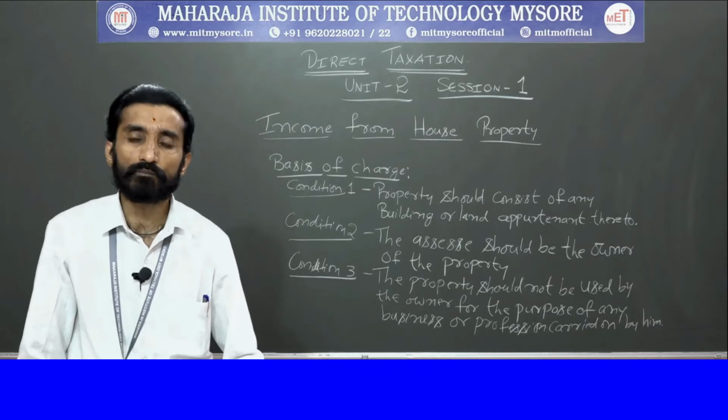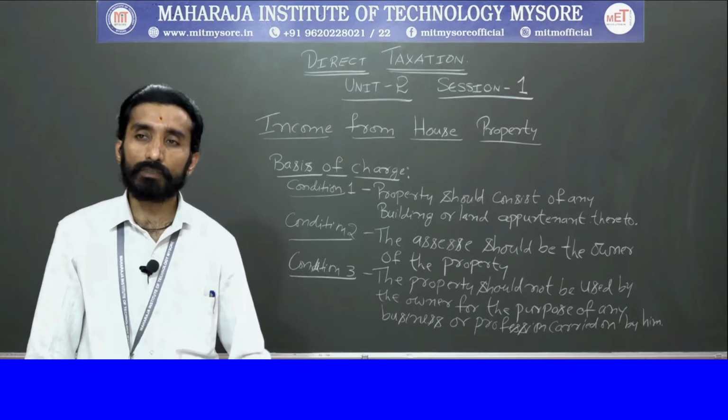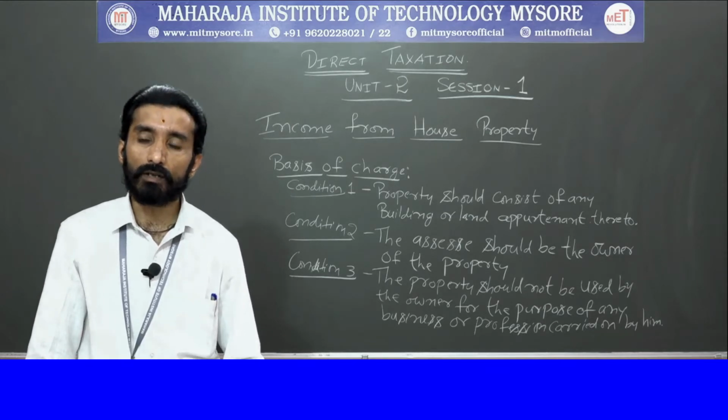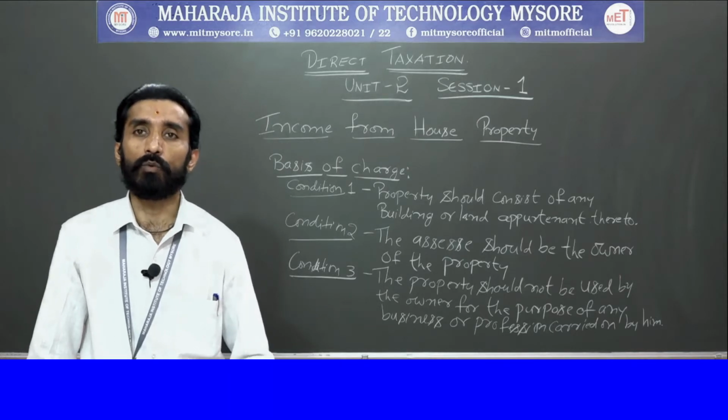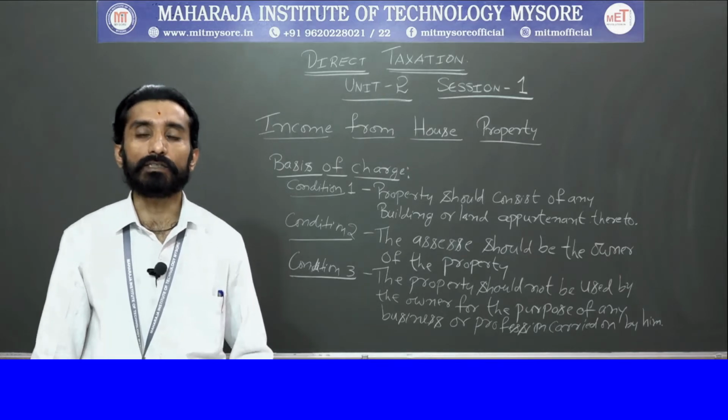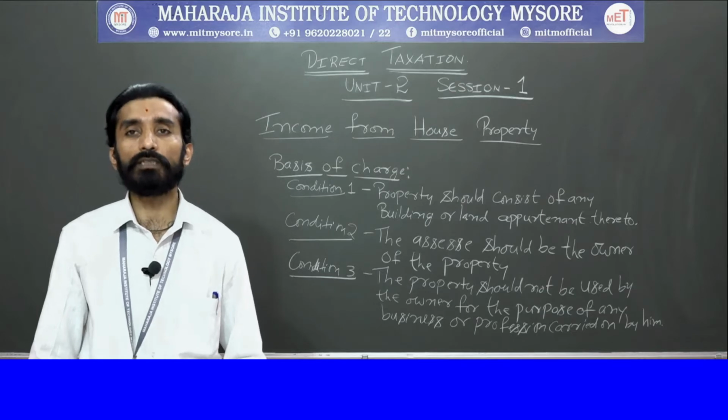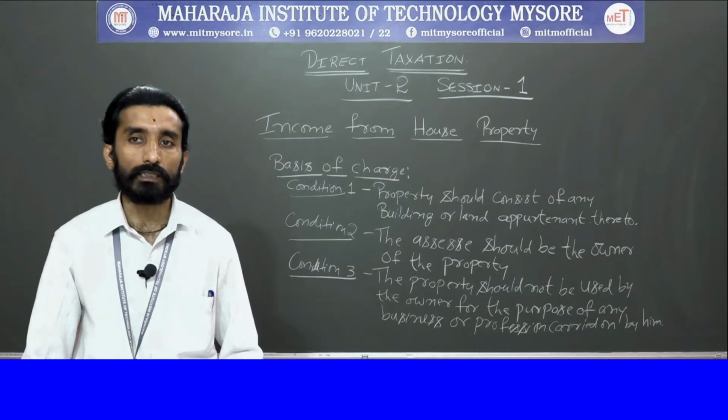The first condition is that the property should consist of any building or land appurtenant thereto. The second condition is that the assessee should be the owner of the property, right?